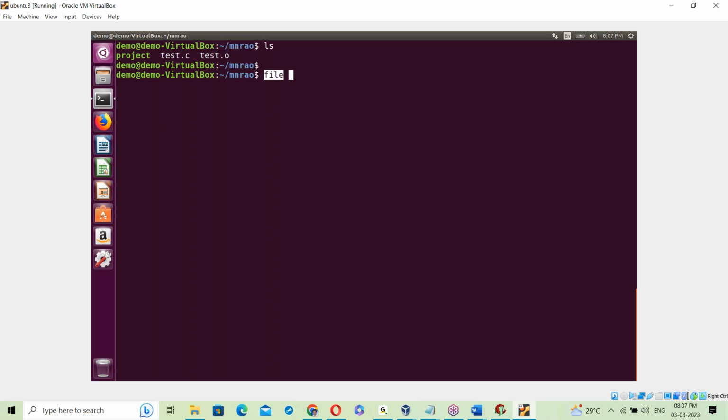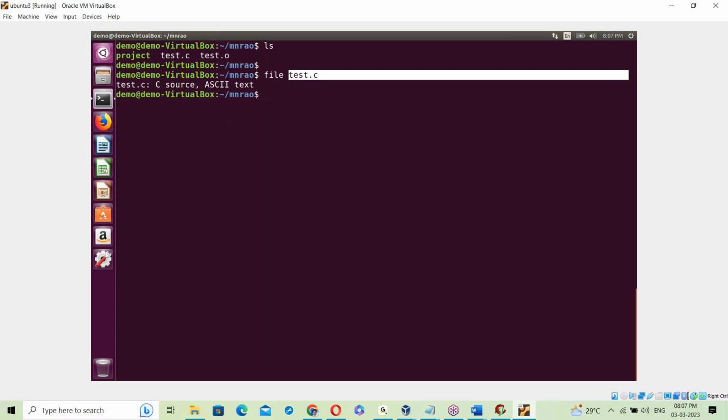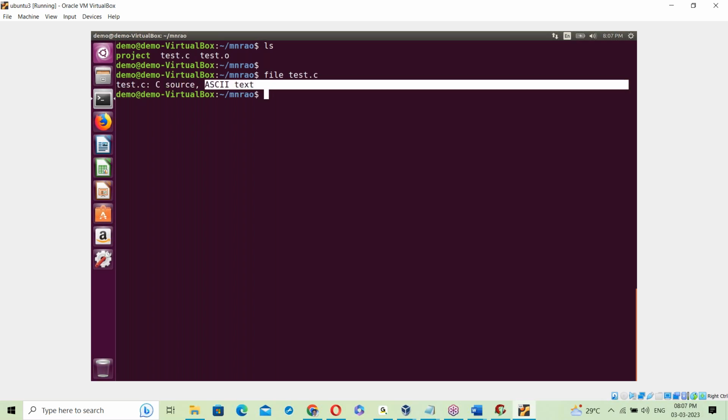Linux has a file command to check the file type. Suppose I'm checking the type of test.c. Running the file command on test.c, it says that test.c is C source, ASCII text. So a C source program is ASCII text.